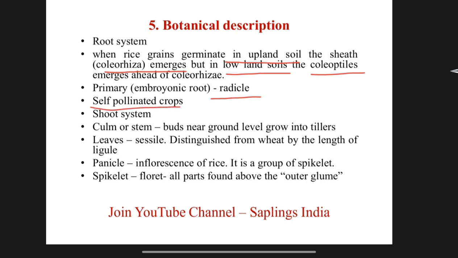Now we talk about shoot system of rice. When we talk about culm or stem, buds near ground level grow into tillers. Rice is a crop which has tillers. Leaves are sessile, distinguished from wheat by the length of ligule. Now panicle. Inflorescence of rice is called panicle. It is a group of spikelets.